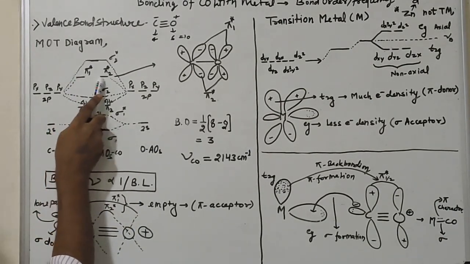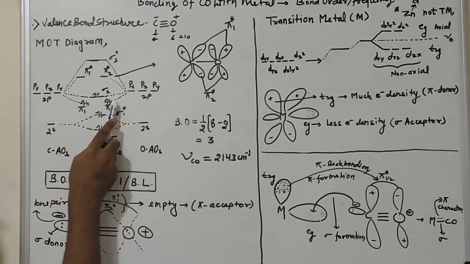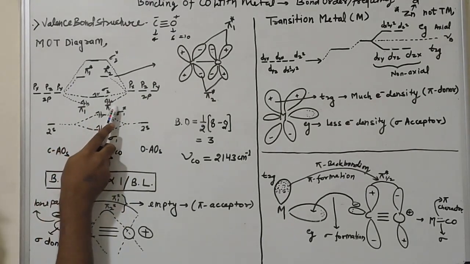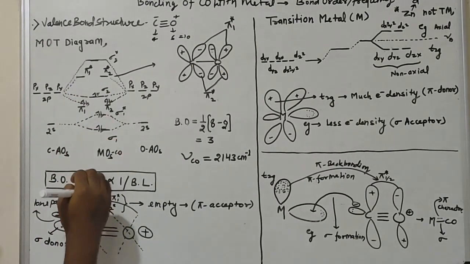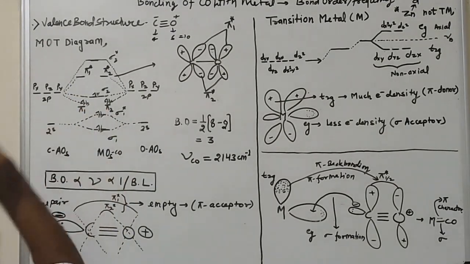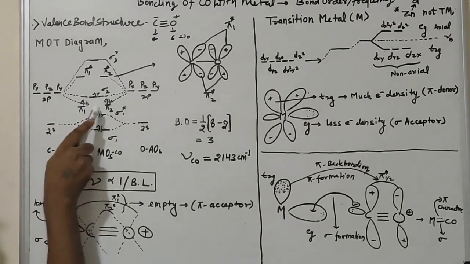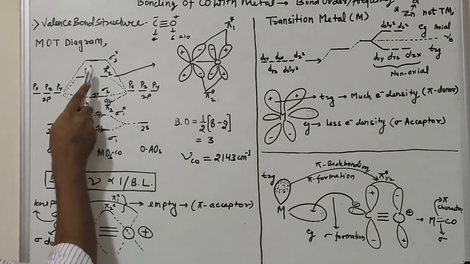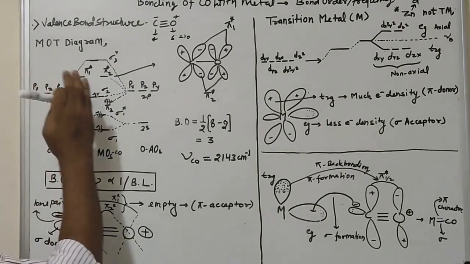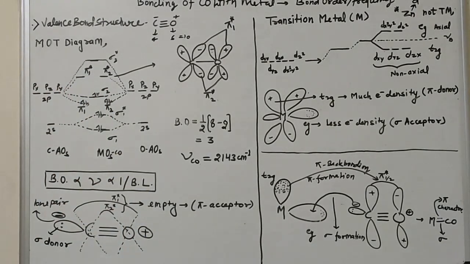There are 2 molecular orbitals here and 2 molecular orbitals here. Pi 1 and pi 2 are the pi bonding molecular orbitals because they have less energy compared to the anti-bonding molecular orbitals. Pi 1 star and pi 2 star are the anti-bonding molecular orbitals of CO.